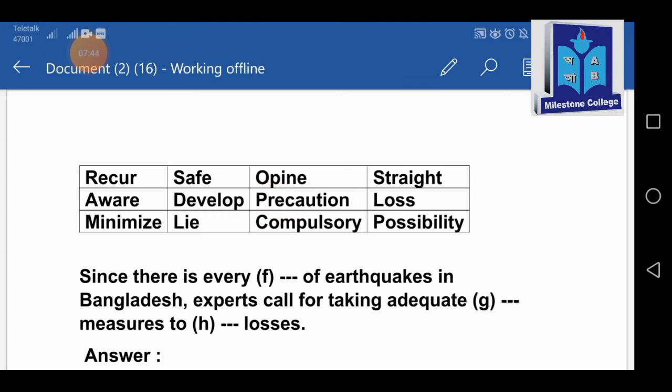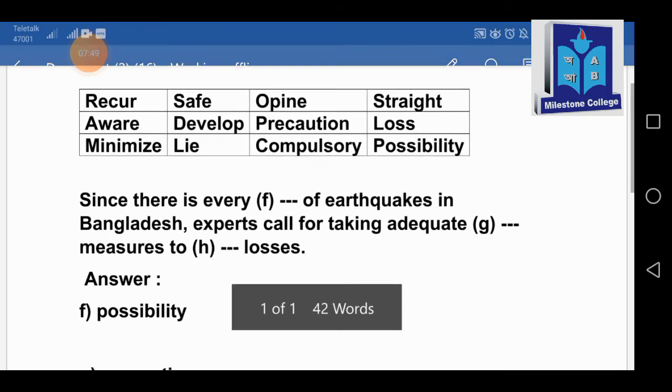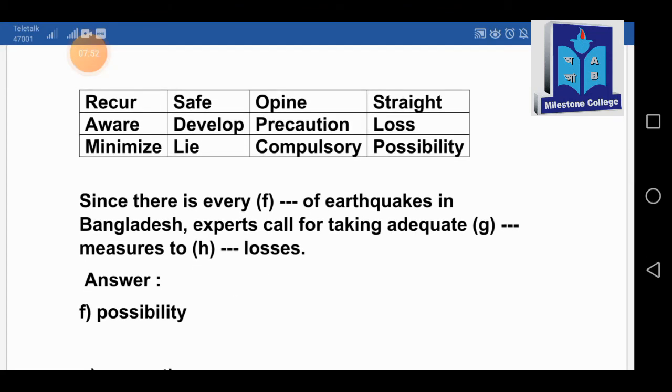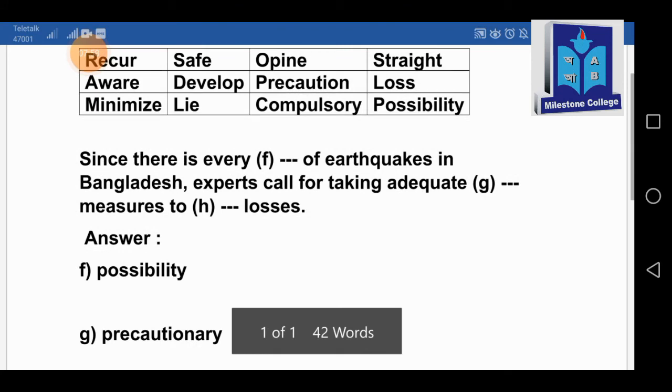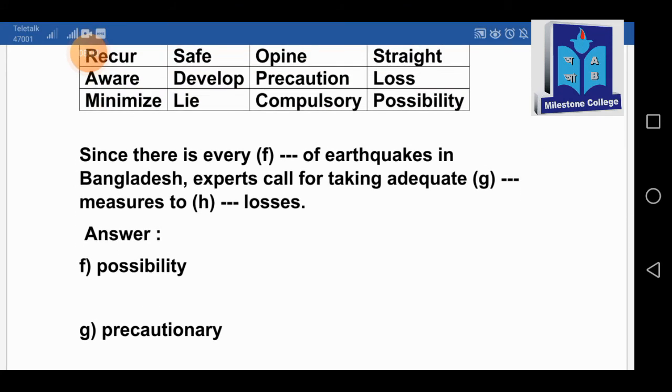So we have got 2 answers, number F and G. Since there is every possibility of earthquakes in Bangladesh, experts call for taking adequate what? Precautionary measures. And the last one, number H, Bangladesh experts call for taking adequate precautionary measures to dash losses. And we all know the structure, that after to we always have to give the base form of the verb. So we have to give a verb there. So let's find out the verb there.